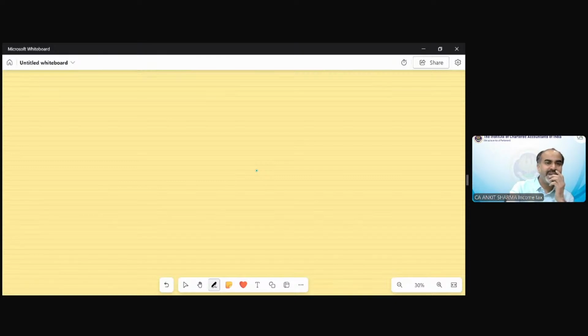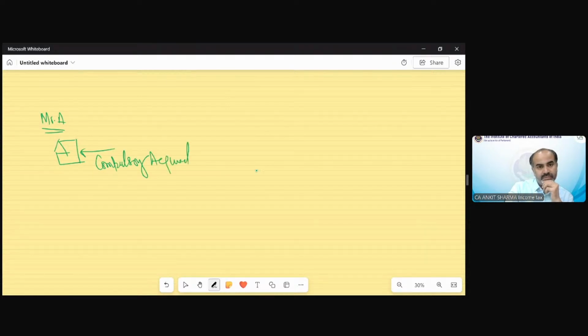Okay, suppose there is Mr. A. He is having a residential house, and this residential house has been compulsorily acquired by government in 2022, and the original compensation, OC, will be 50 lakh.